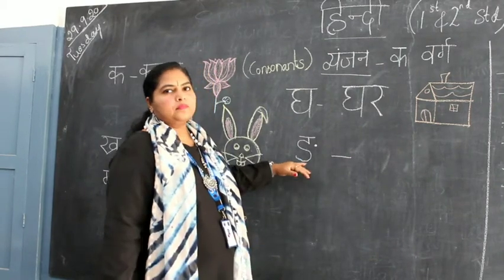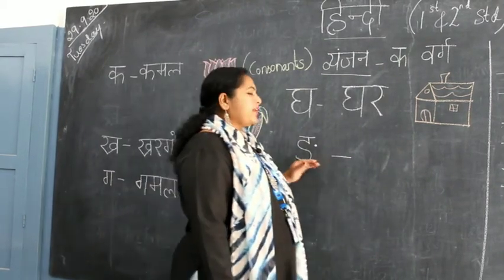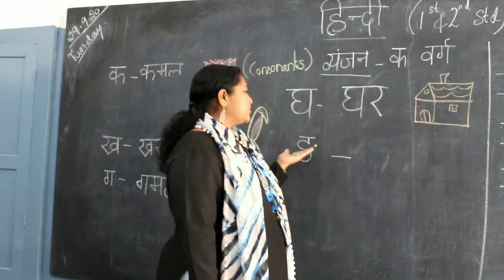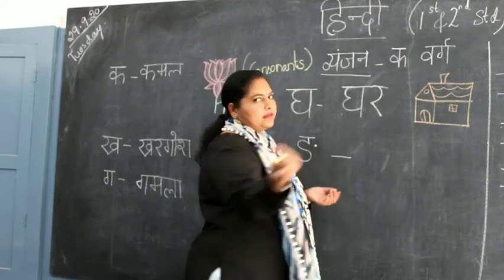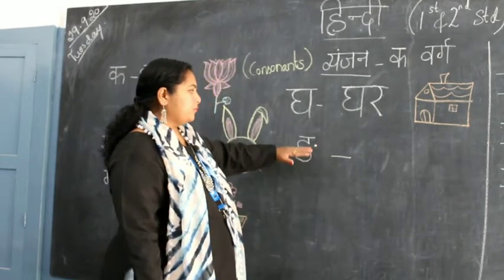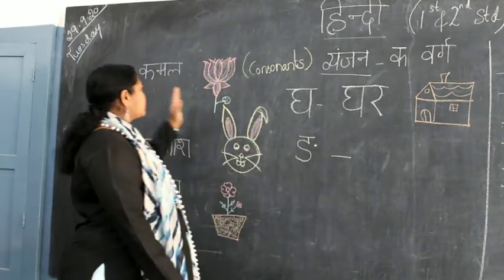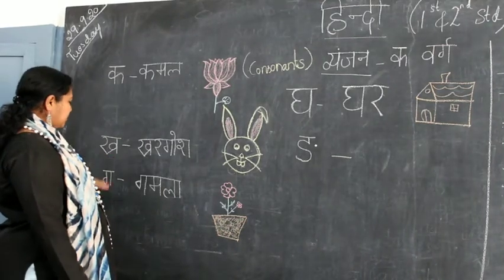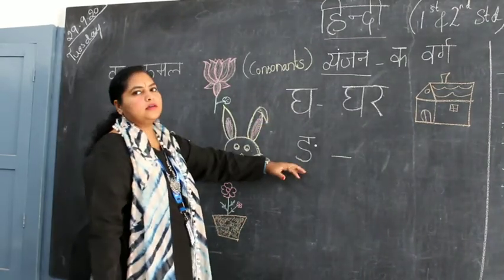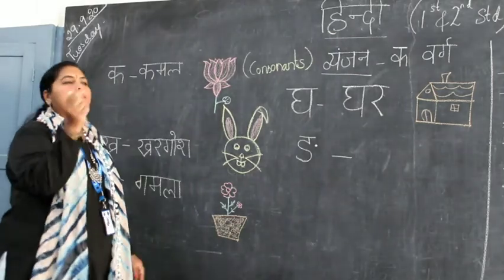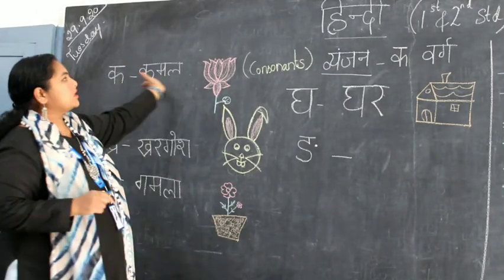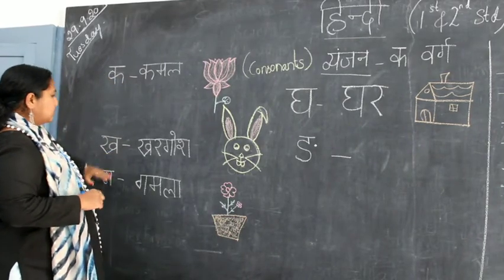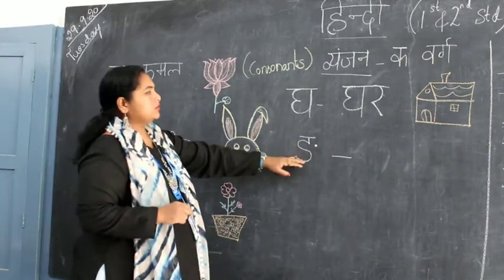Nya. You don't have any word with the letter nya. It is just used as a bindu in other words. So this is nya. Ka, kha, ga, gha, nya. That will be your ka varg. Because it starts with ka, it's called ka varg.